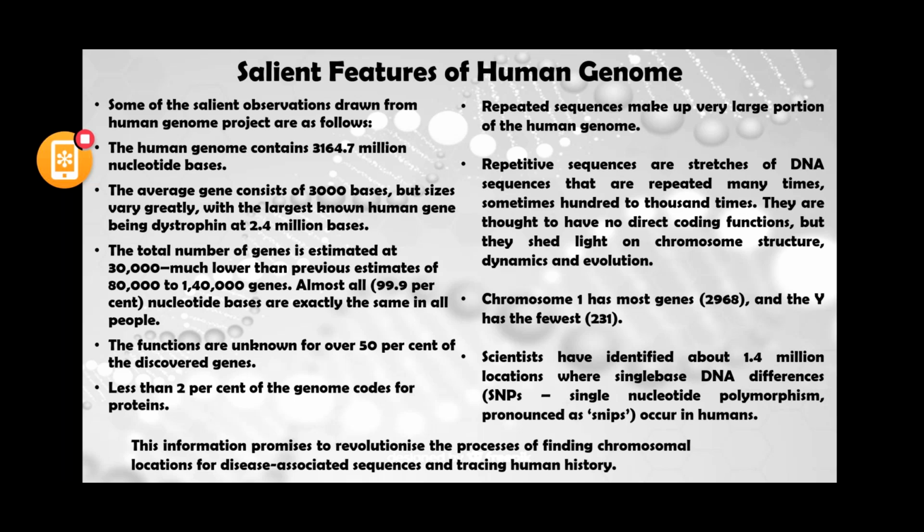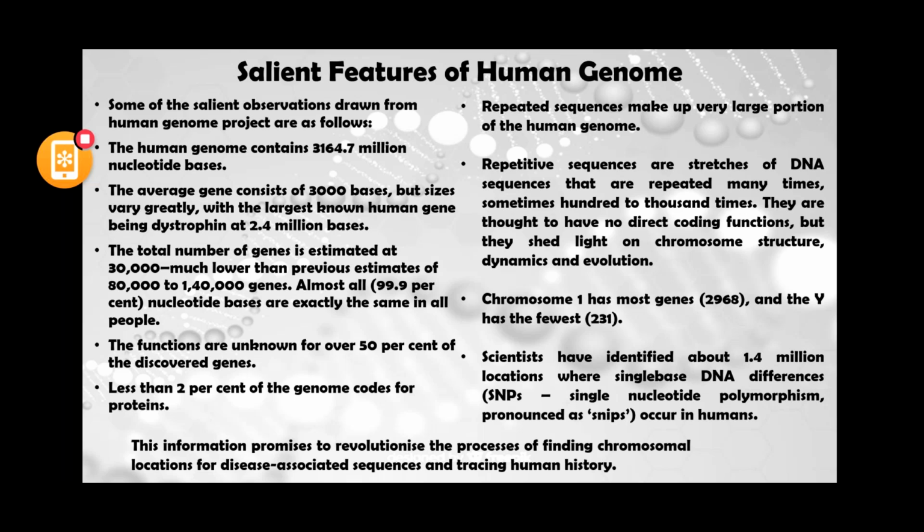Almost all nucleotide bases are exactly the same in all people, with only 0.1% differences. The functions are unknown for over 50% of the discovered genes.